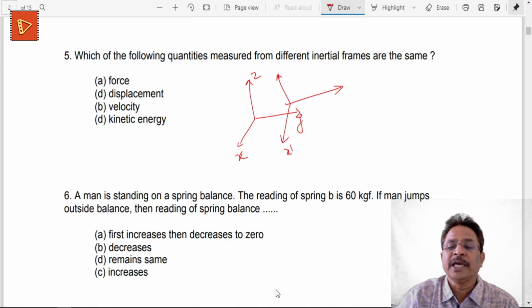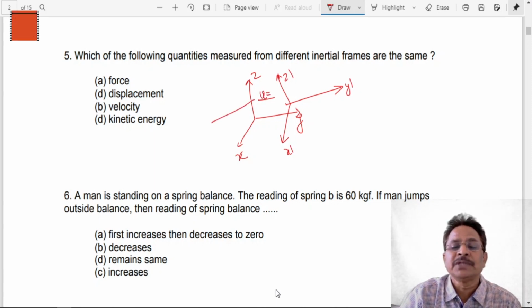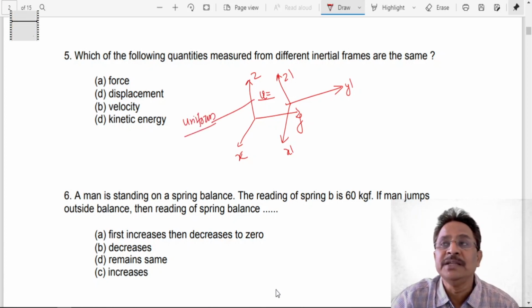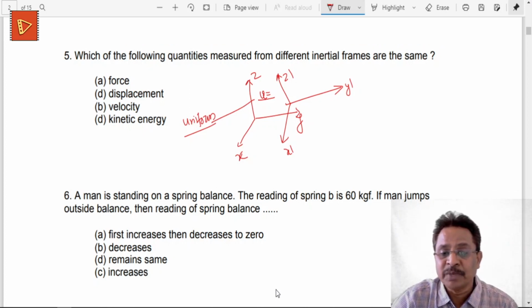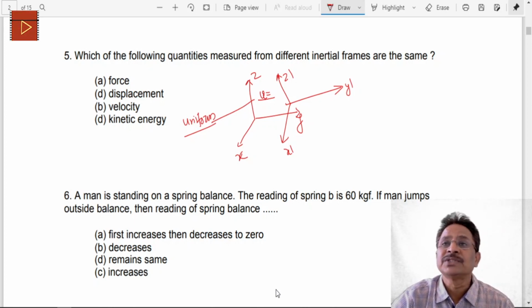So this is going to be X prime, Y prime and Z prime. Now if this frame is moving with a certain velocity u or v, and if this velocity is uniform, in this case such types of frames of reference are called inertial frames of reference. So the definition is very simple: two frames which are moving away from each other with some uniform velocity, that is an inertial frame.